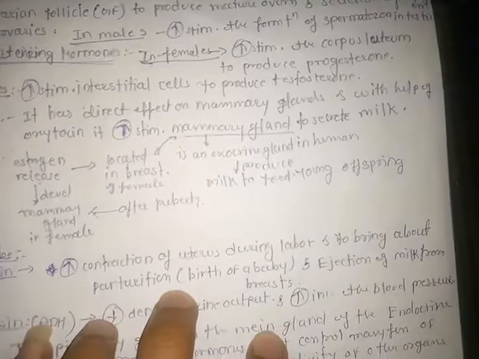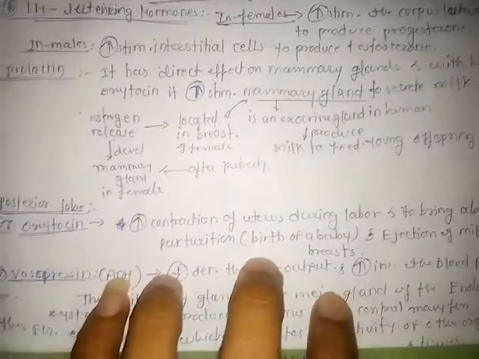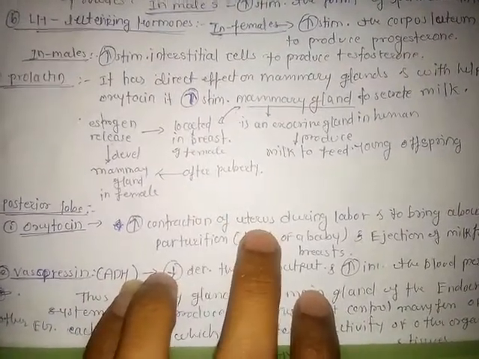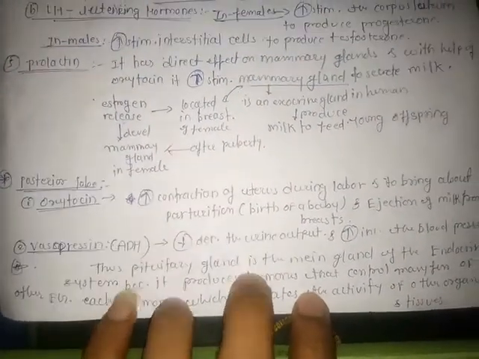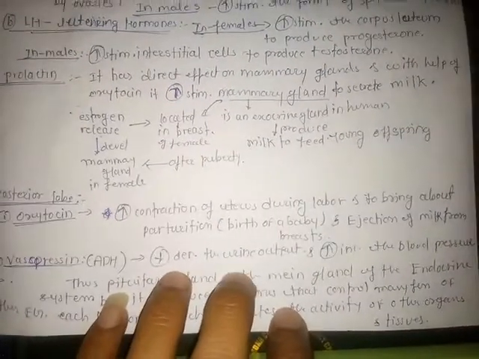Then it also causes the ejection of milk from the breast. During labor, pregnancy, or childbirth, the contractions of the uterus occur with the help of oxytocin hormone released from the posterior lobe of the pituitary gland. Then next is vasopressin, the antidiuretic hormone. Vasopressin decreases the urine output and increases the blood pressure.